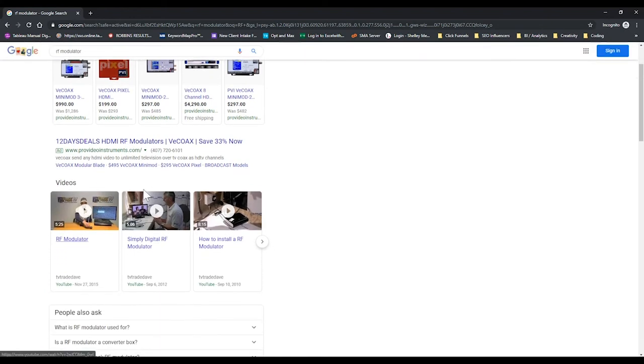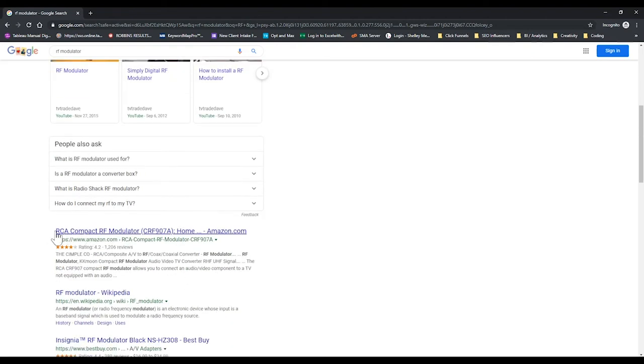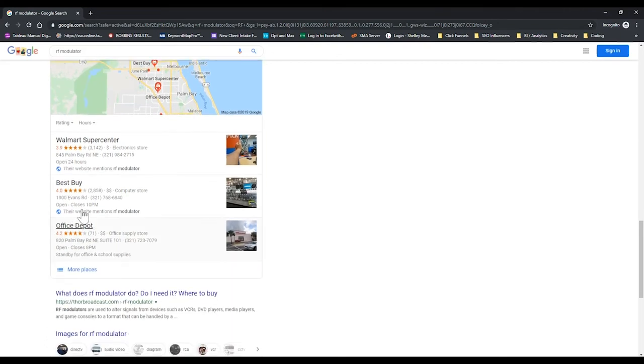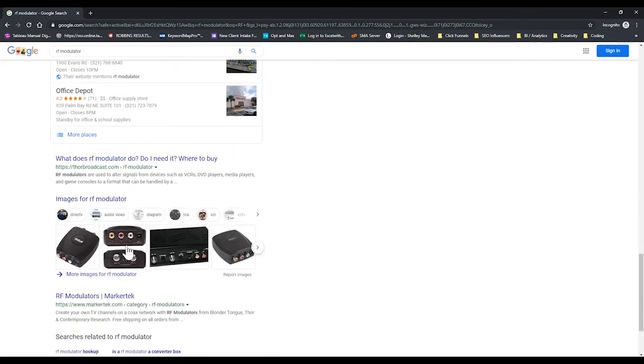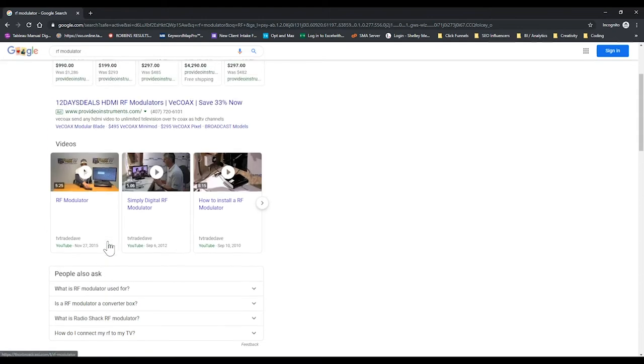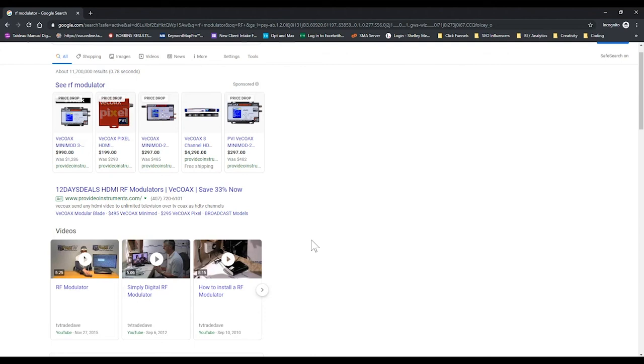We've got an ad here, and then what's the next thing? Video. This is in position 0. People also ask for. Again, I have to scroll all the way down before I find an organic listing. Now I can scroll down further, and it does some local packs. It's also going to show me some images. These are all different options that you have to rank. It's not just the 10 blue links, and you have to understand what Google is showing, because they're showing you what people are expecting to see.